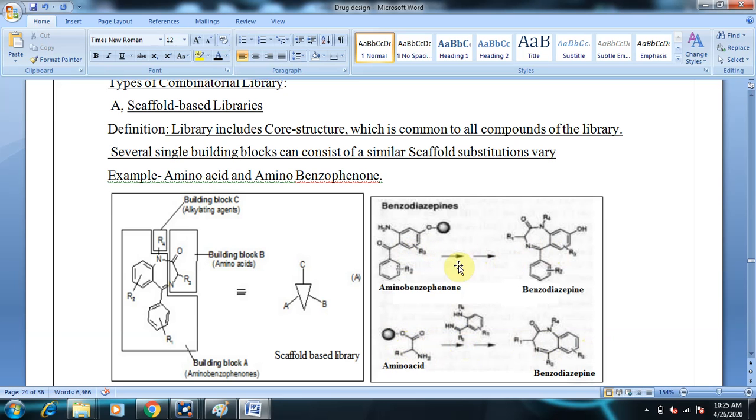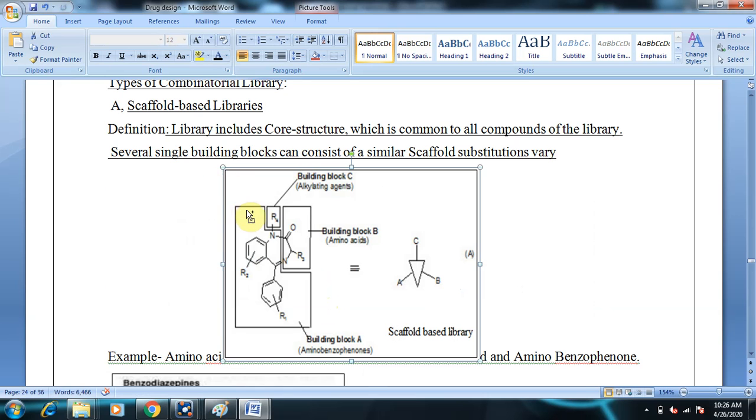the benzodiazepine can be synthesized from amino benzophenone, or we can fuse amino acid with amino benzophenone to give benzodiazepine. So this common scaffold is benzodiazepine, where the building blocks are amino acids and amino benzophenone. So these are included under scaffold based library. The scaffold is the same, the functional groups or the substituents will be varying, like A, B and C. These are the substituents or the functional groups, but the scaffold is the same. So this constitutes a scaffold based library.